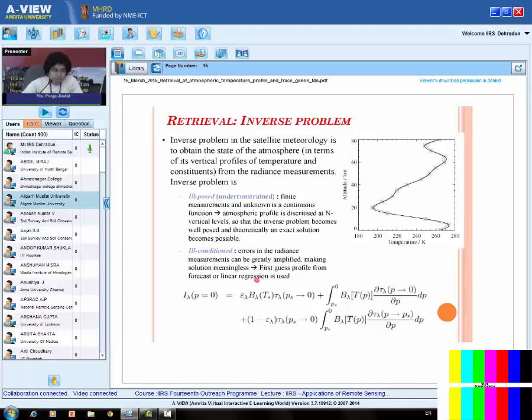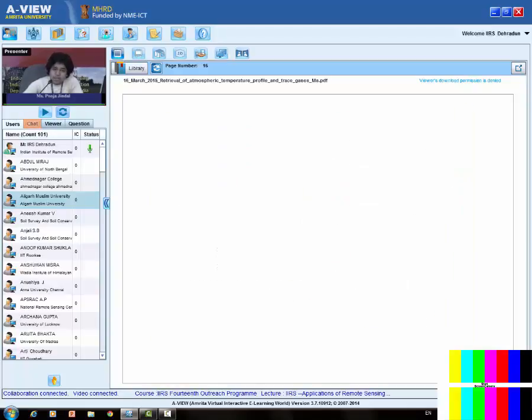How to solve this problem? To solve this problem, we take a first guess profile. First guess profile means we take some rough estimate of the temperature, because by now we know approximately what the temperature structure should be. For example, in the troposphere it decreases, and in the stratosphere it increases. So that structure we take, and then we use the satellite measurements to correct the already guessed temperature profile.